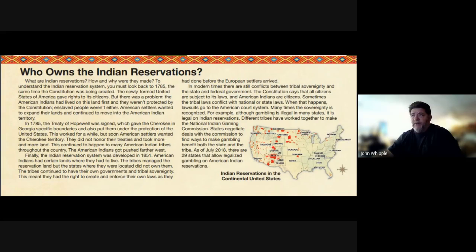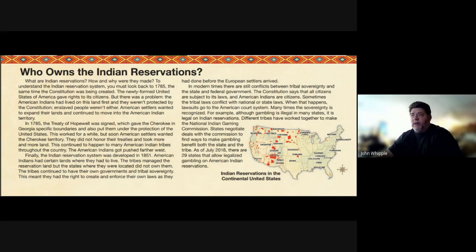In 1785, the Treaty of Hopewell was signed, which gave the Cherokee in Georgia specific boundaries and also put them under the protection of the United States. This worked for a while, but soon American settlers wanted the Cherokee territory. They did not honor their treaties and took more and more land. This continued to happen to many American Indian tribes throughout the country. The American Indians got pushed further west.